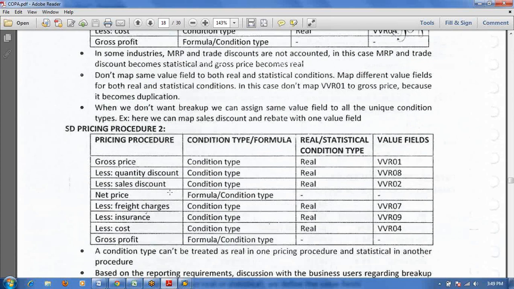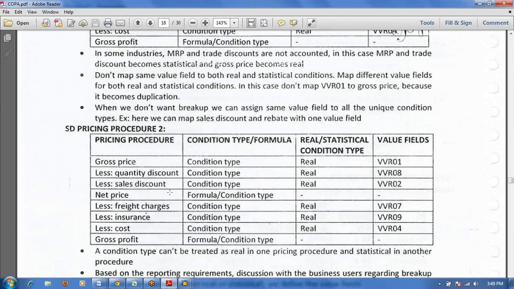Suppose if you implement make to order, sales order is a cost object. From an interview point of view, I am telling you. Normally, at billing time the values will flow to the COPA module. If you implement the sales order is a cost object scenario, that means the sales order will carry the cost. In that case, at the time of billing, the values won't update in the COPA module.